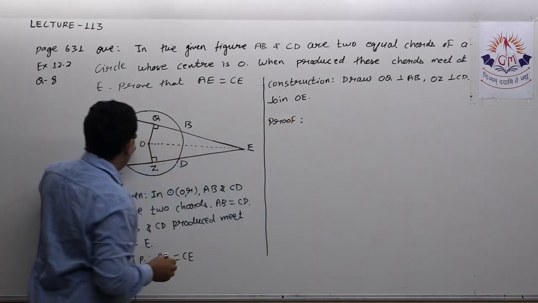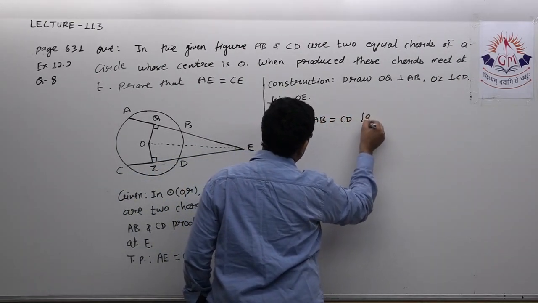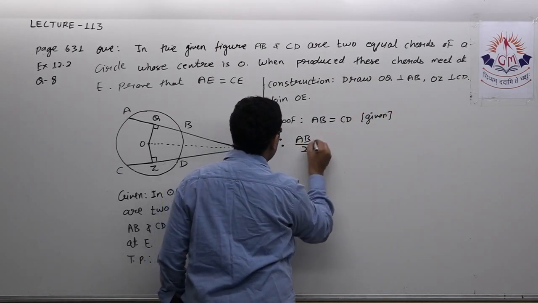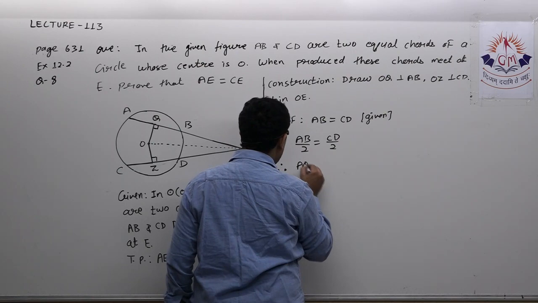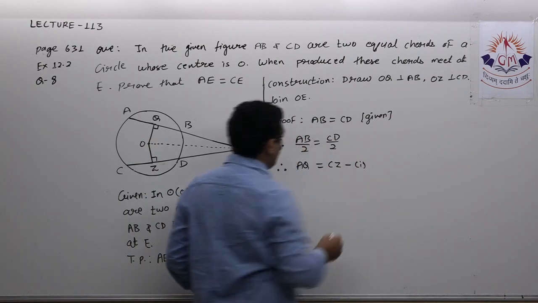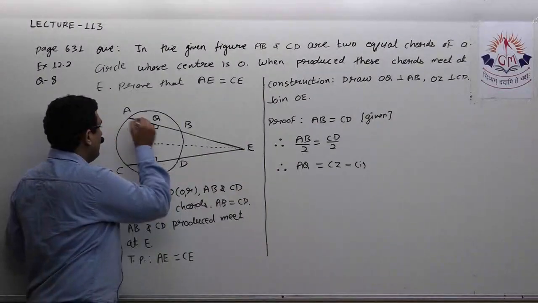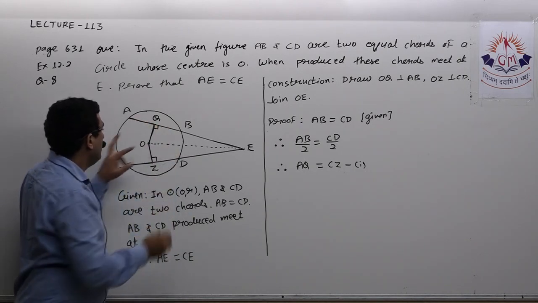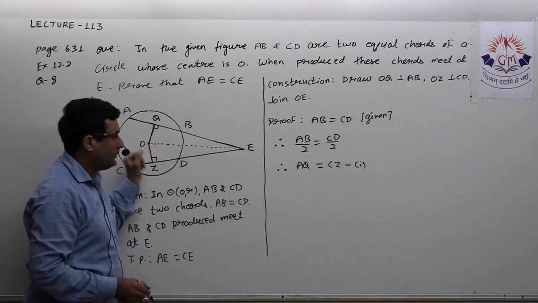First of all, AB is equal to CD, that is given. Therefore, I can write half of AB will be equal to half of CD. Therefore, half of AB is AQ and half of CD is CZ. I wrote that on the basis of a theorem: the perpendicular from the center to the chord bisects the chord. This is the perpendicular from the center to the chord, so it will bisect the chord. When I say bisect the chord, each part is equal to half of the original one.